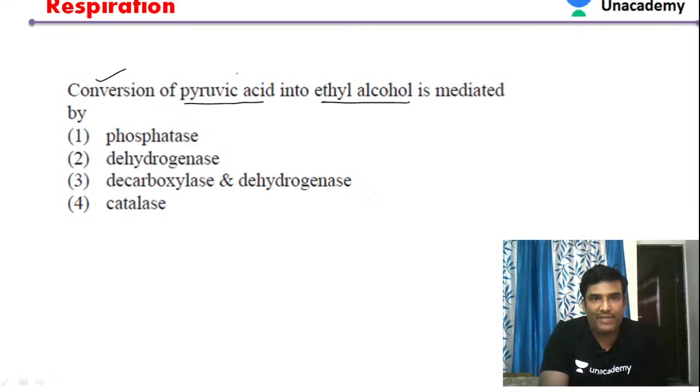So conversion of pyruvic acid into ethyl alcohol is mediated by which type of enzymes? That was the question. Can you try to answer this question? Conversion of pyruvate into ethyl alcohol.